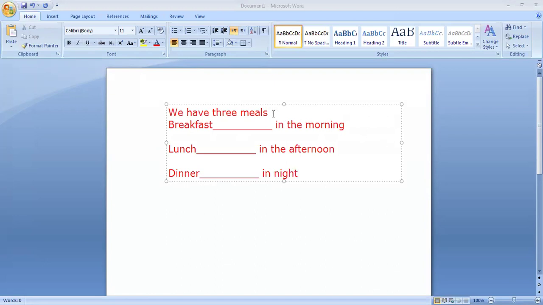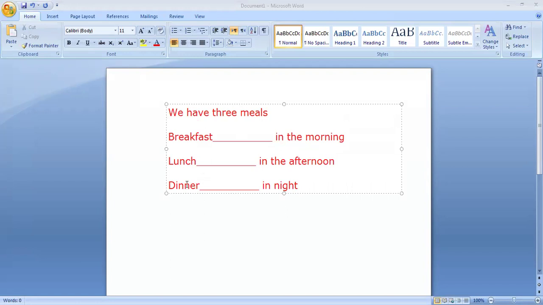We have breakfast. Here we have breakfast in the morning.